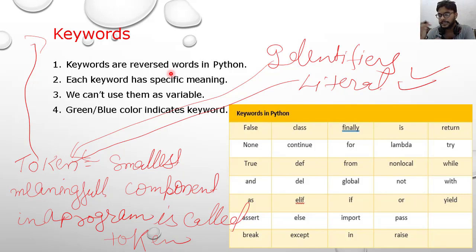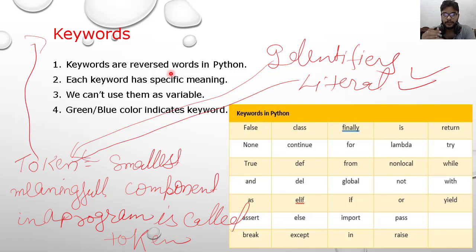Just like in English we can say gate. Gate means darwaja. Okay, so this is reserved, you cannot change it. But if you talk about names like Navdeep and others, these have no particular meaning, and you can see there are a lot of people with the same name. But gate and house, these are reserved words and they have some meaning. House means ghar, gate means darwaja. So like that, keywords are reserved words in Python, and each keyword contains some specific meaning.